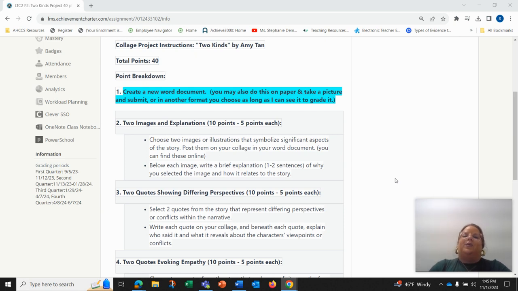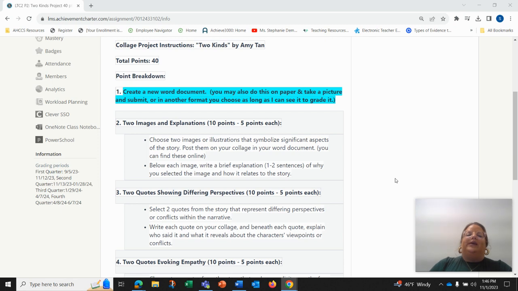The second thing after you create a Word document is to add two images and explanations. That's going to be worth 5 points each. So you're going to choose or draw or create an image or illustration that symbolizes significant aspects of the story and post them on your collage in your Word document. You can also find them online, or you can draw them. And below each image, write a brief explanation, about 1 to 2 sentences, why you selected the image and how it relates to the story. So maybe it's people arguing, maybe it's a piano, anything as long as you can really explain it to me.